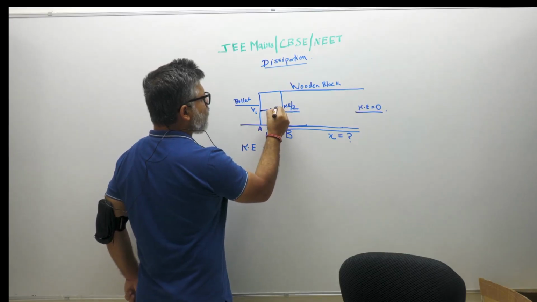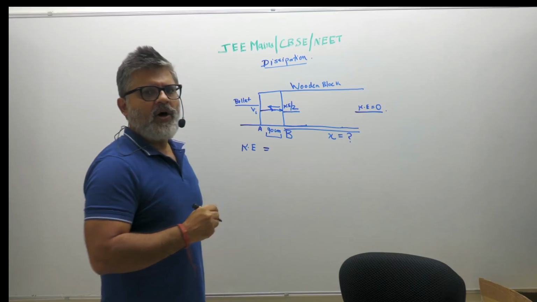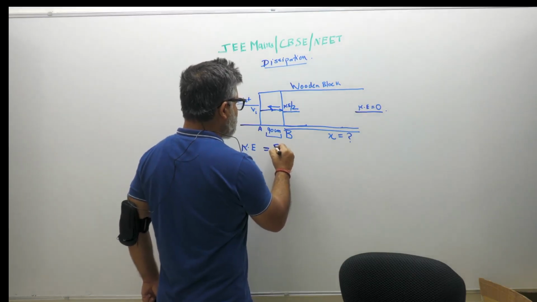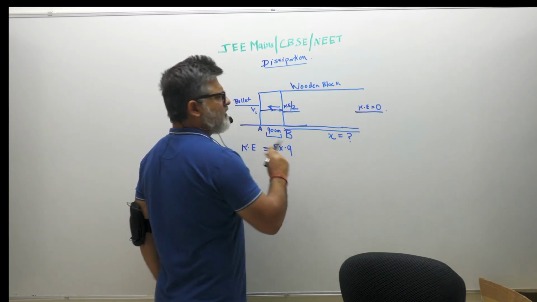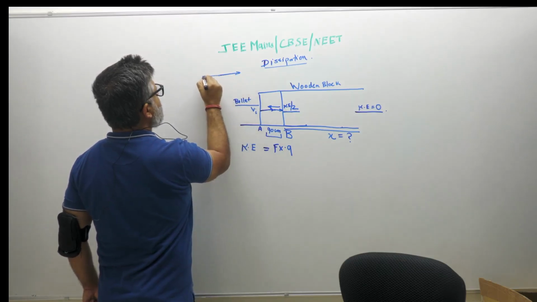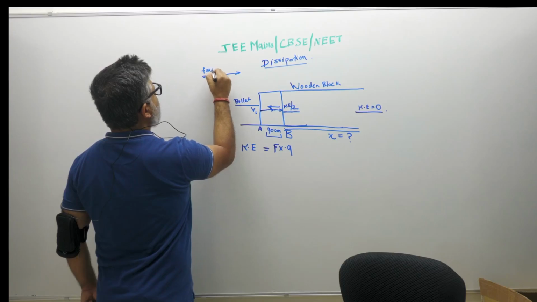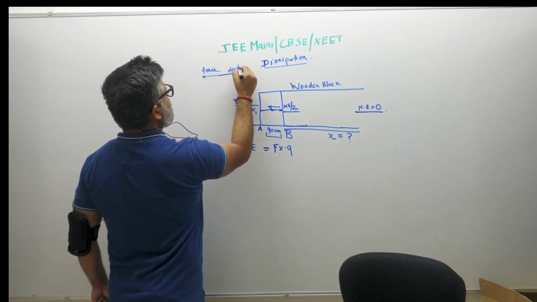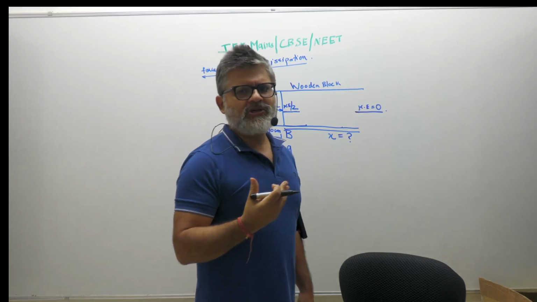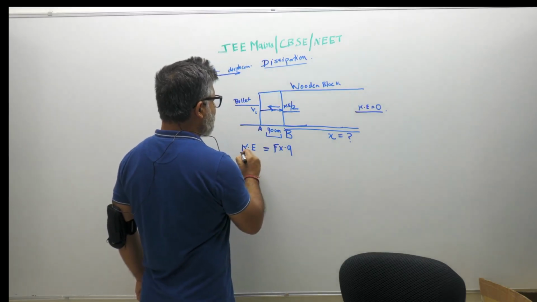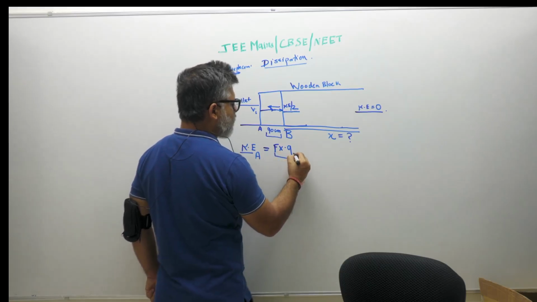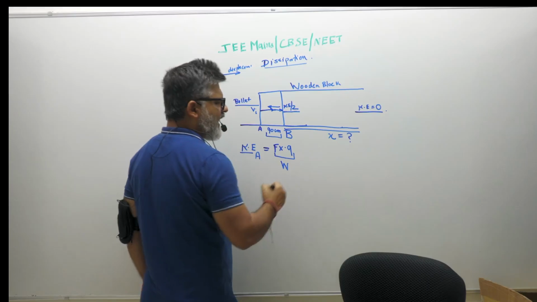Let's say the frictional force which is being applied by the wood on the bullet is uniform, and that frictional force is F, multiplied by 0.9 meters. So they're opposing, right? Your displacement is in this direction and your frictional force is in the opposite direction. Both are in opposite directions, so it's a loss of energy. So some part of the kinetic energy which was there at A has got utilized in overcoming the frictional force. So the work has been done against the frictional force.